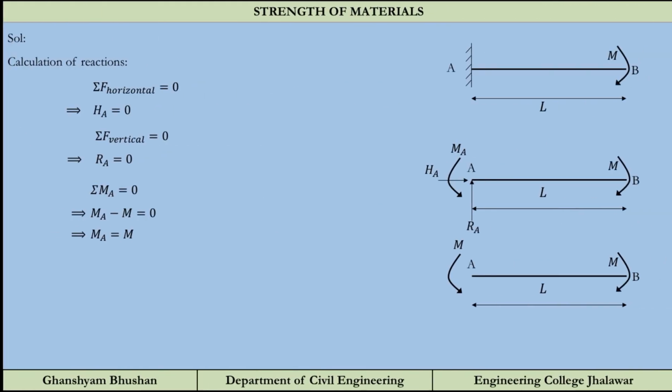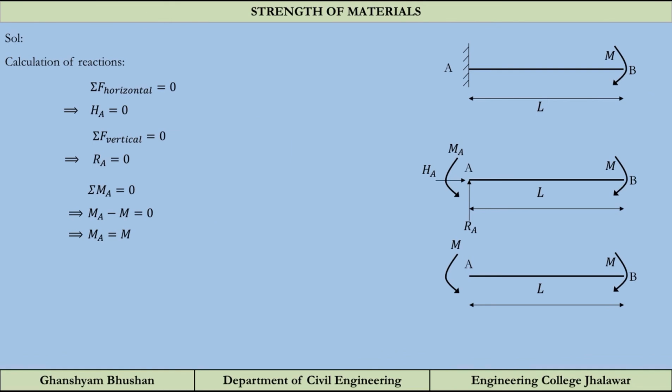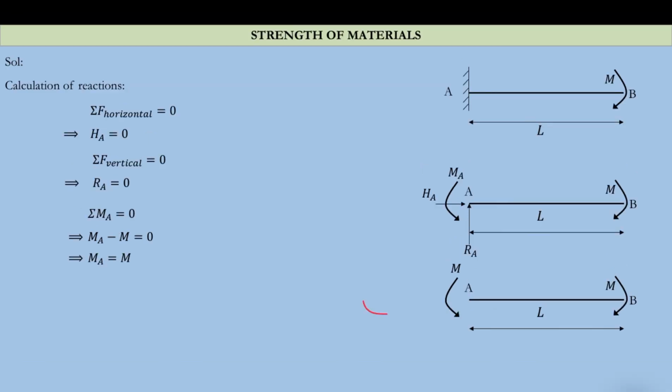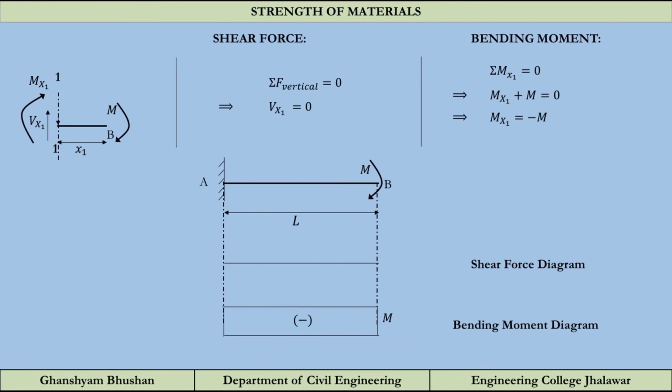So let us see how we are going to do that. You can check RA and HA have come to 0 and MA is equal to M. There is no force in the beam, so the shear force diagram will be 0 everywhere. The value of shear force is 0 everywhere, so it will be a straight line parallel to the beam. For the bending moment diagram, everywhere the moment is M, up till the point here, and here it is also M. So the bending moment diagram will also be constant, like a rectangle.